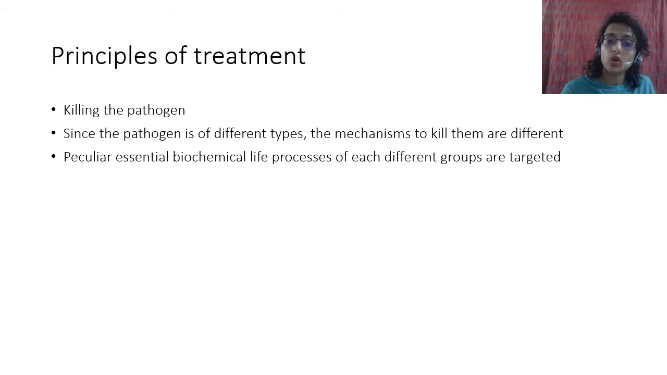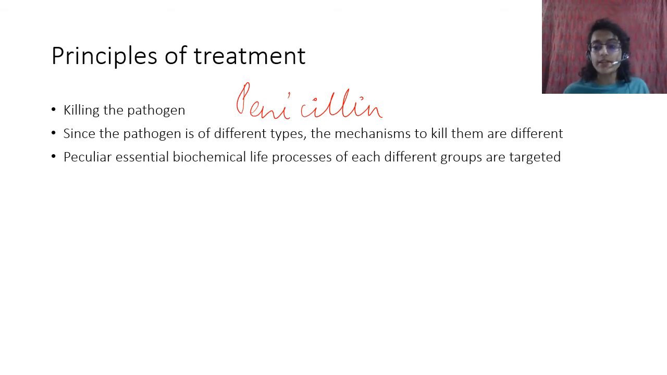For example, we talked about penicillin. What does penicillin do? It prevents the bacteria from forming the cell wall. The bacteria have cell walls made of peptidoglycan. It prevents the formation of the cell wall, right? So if there is no cell wall, then the bacteria is exposed to the environment and it dies by desiccation and all. So penicillin helps that way.